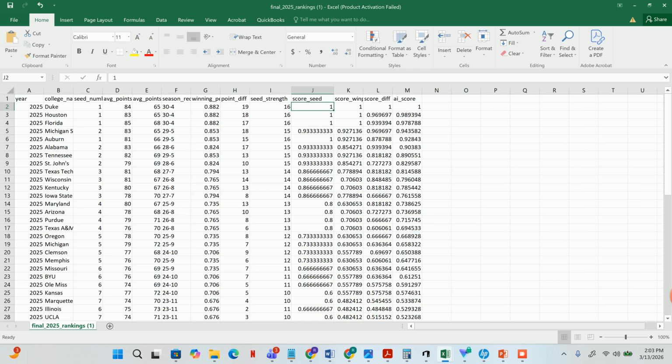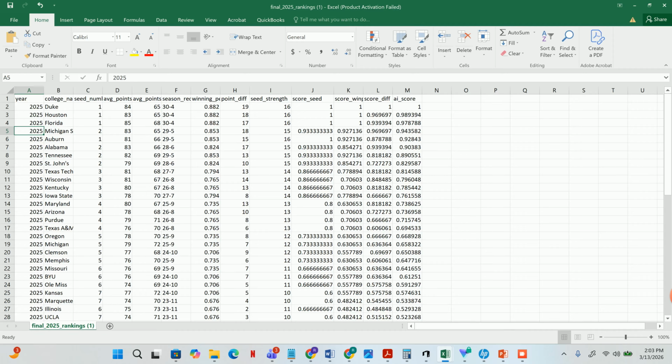We do have three different data tables: one for 2023, one for 2024, and one for 2025. It has the name of the colleges, their seed, points average per game, points average conceded per game, their winning percentage, and their season record.